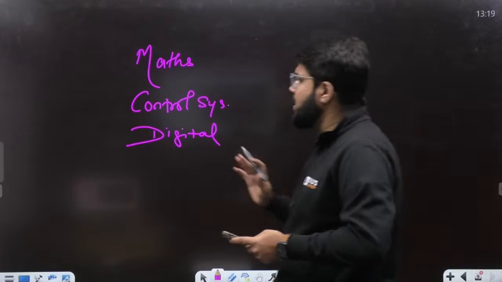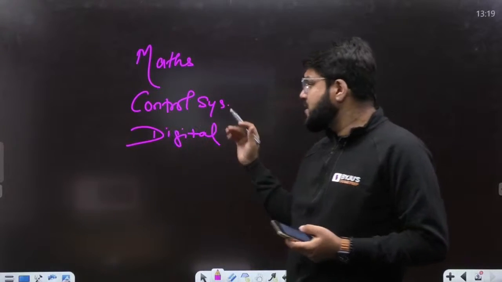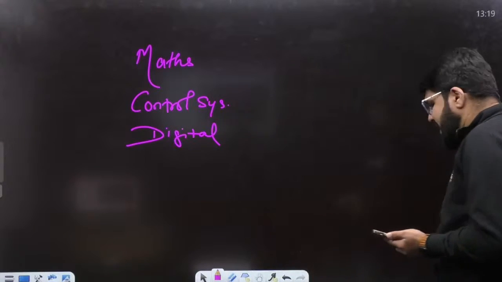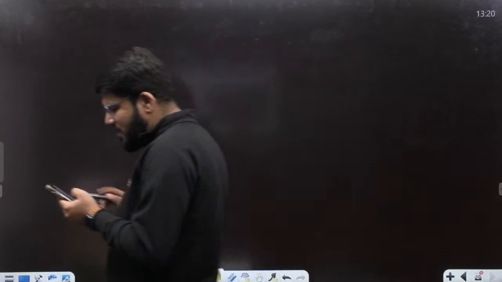As far as I have seen the paper till now, at least for the common parts, be it maths, control, or digital, it's extremely simple. It is an extremely simple paper. Are you able to listen to me? It is an extremely simple paper.